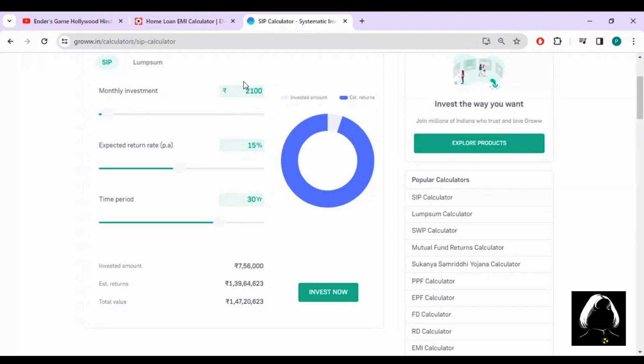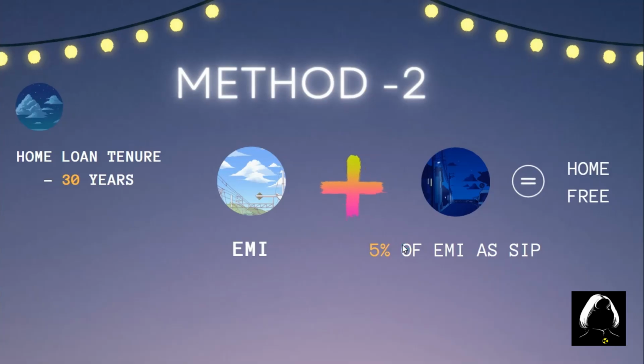This will be a game changer if you have a home loan, or if you are planning to take a home loan. Please combine that with a SIP. To conclude, you can use either method 1 or method 2 based on your home loan tenure, whether it is 30 years or 20 years, and combine your EMIs with SIP. A small amount of SIP can give you a very good yield at the end, and this is how you can make your home loan interest free virtually, and you can even make your total home free by taking the returns from the SIP investments.